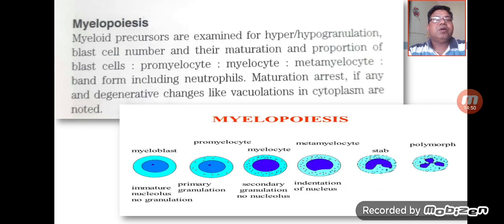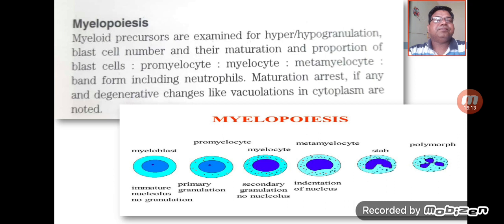Now coming to myelopoiesis. In myelopoiesis we observe the counts of the myeloid precursors, see the morphology of these cells, and comment on whether hypergranulation or hypogranulation is there, what the blast number is, and their maturation is also assessed.